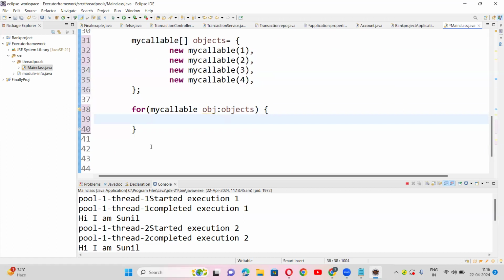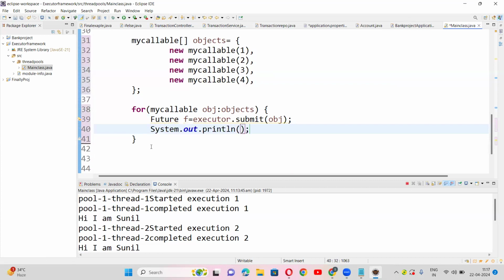So future, see, instead of taking so many, you can write like this. Executor dot submit, obj. That's it. And you should get f dot get. So this will also give you the same output.